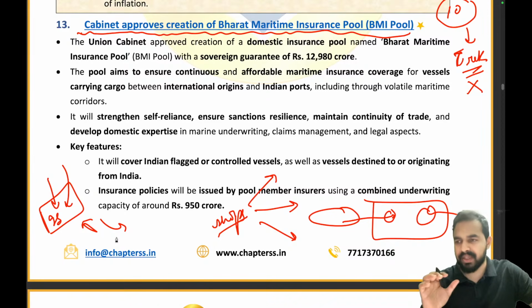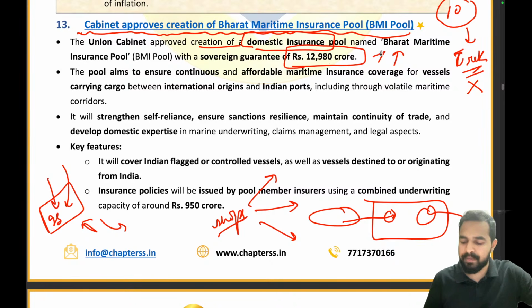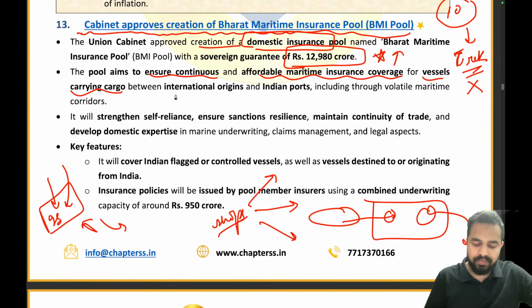So this is the real thing that I am telling you. You can see here that the Union Cabinet has approved the creation of a domestic insurance pool. A pool has been created named the Bharat Maritime Insurance Pool, supported with an amount of 12,980 crore, a very important figure to remember from the examination point of view. It will ensure continuous and affordable maritime insurance coverage for vessels carrying cargo between international origins and Indian ports, including through volatile maritime corridors.